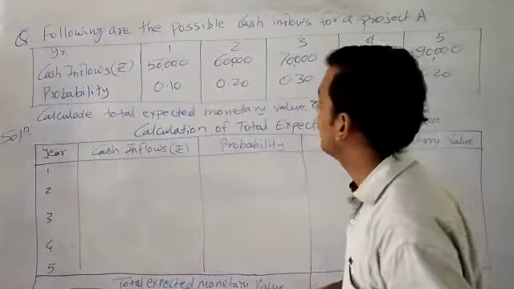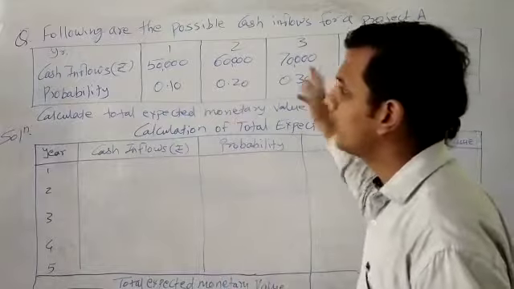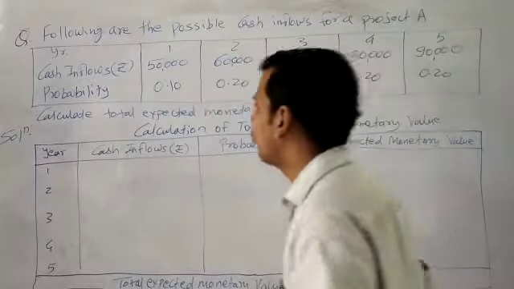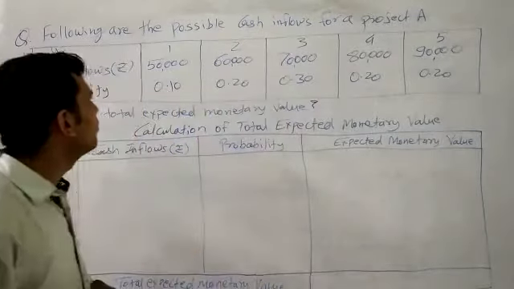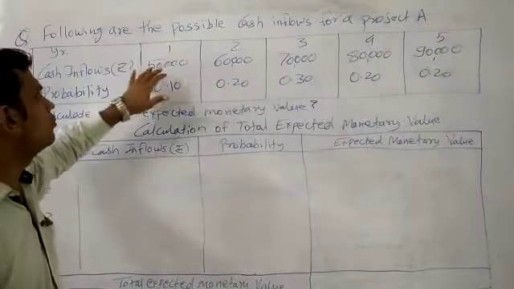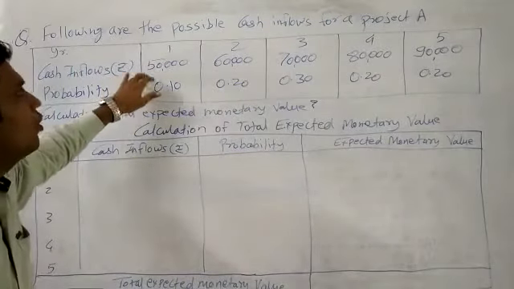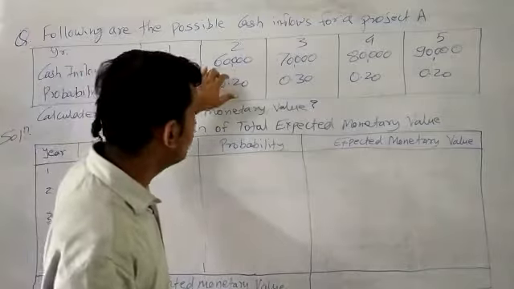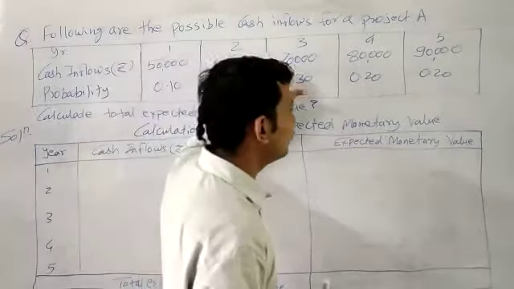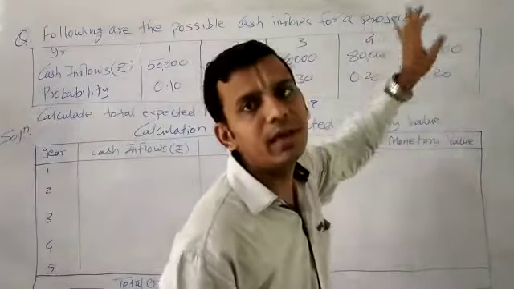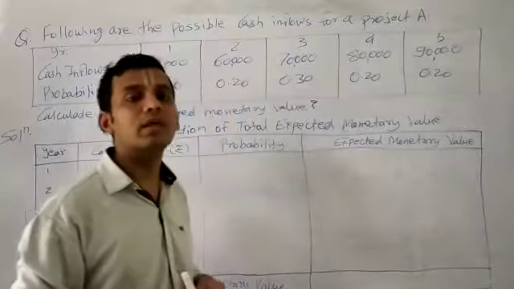The question says that we have been given possible cash inflows for 5 years for a project A from XYZ company. For each year we have been given cash inflow of 50,000 for the first year, 60,000 for the second, 70,000 for the third, 80,000 for the fourth, and 90,000 for the fifth year.